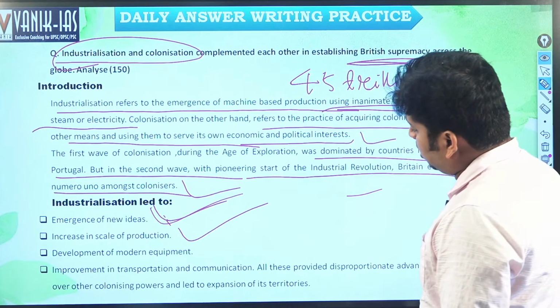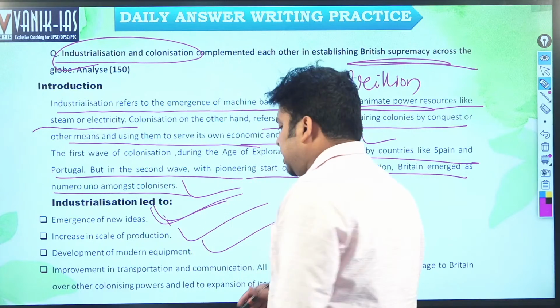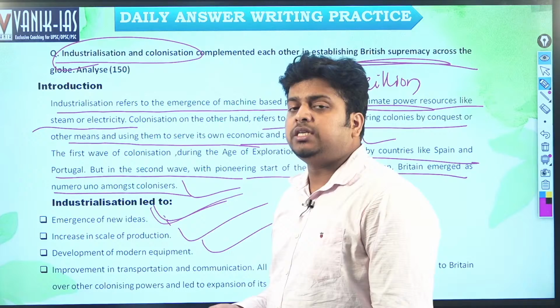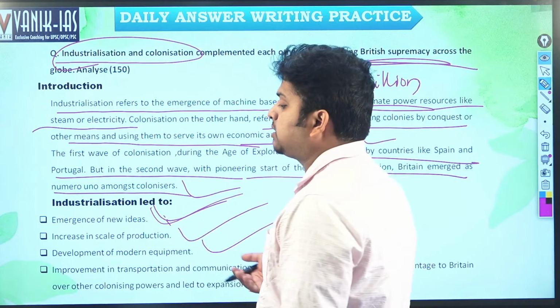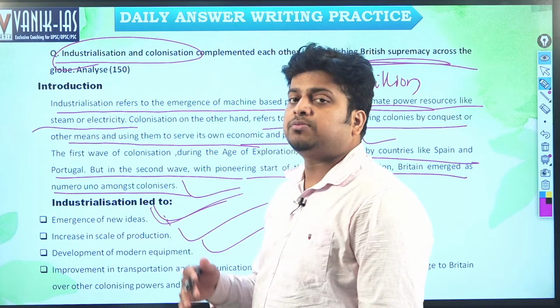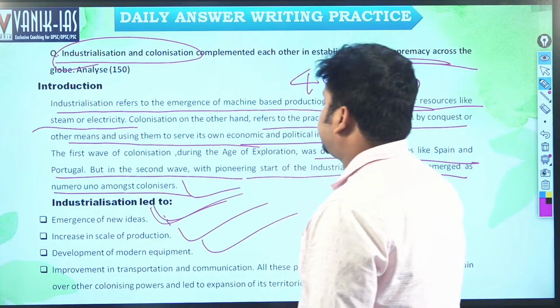And this led to the development of modern equipment, the starting of industrialization. Now at present, those countries which are industrialized are the rich countries. Their lifestyle is much better compared to the developing countries, which are suffering from various problems like malnutrition, poverty, or lack of basic amenities.